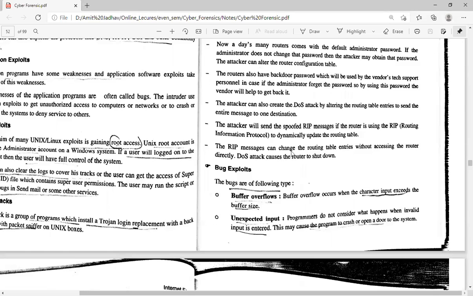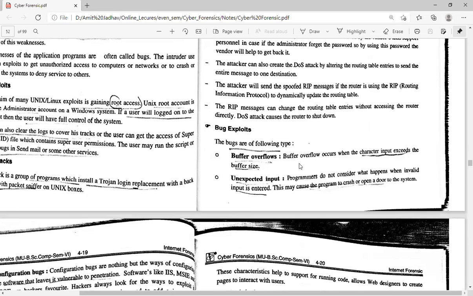The RIP messages can change the routing table entries without accessing the router directly. A DOS attack causes the router to shut down. So if the attacker gets router access, they can introduce a DOS attack on the router, and the system or resources are infected with the DOS attack. So no user can use the network at that time.